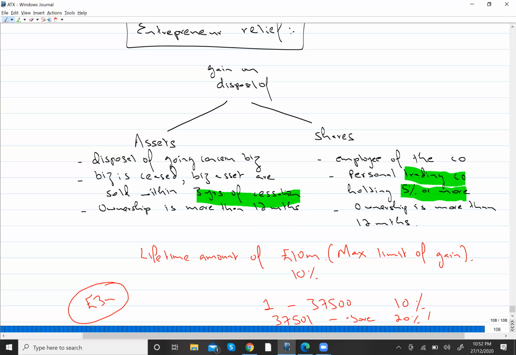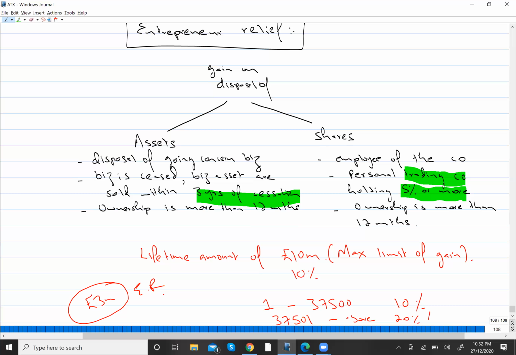So he claimed ER relief on this gain. Now he can claim it, right? He can claim it on the entire amount, because just look at the limit. That is 10 million. That is the maximum limit of gain on which you can claim the ER. Right now it is just 3 million, so obviously you can claim it on the whole amount.